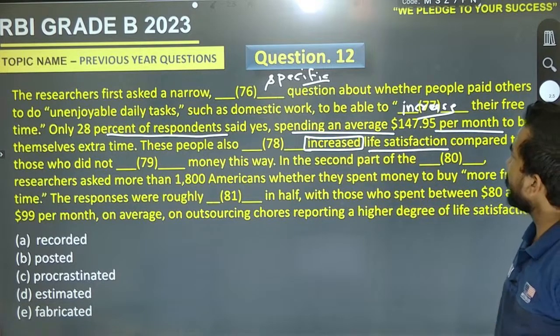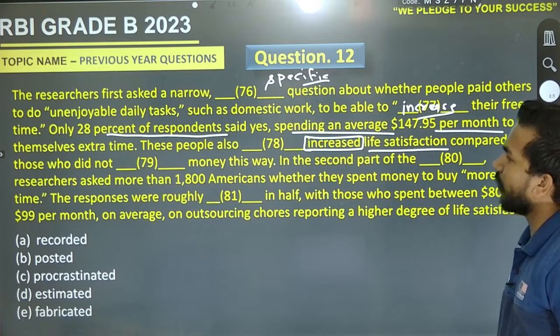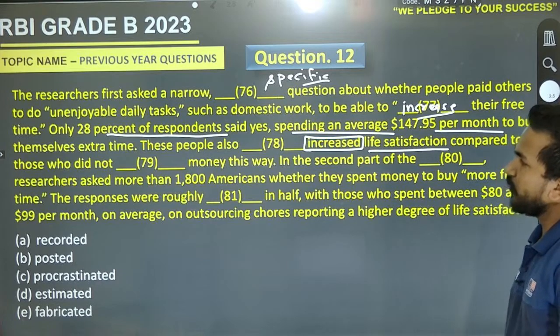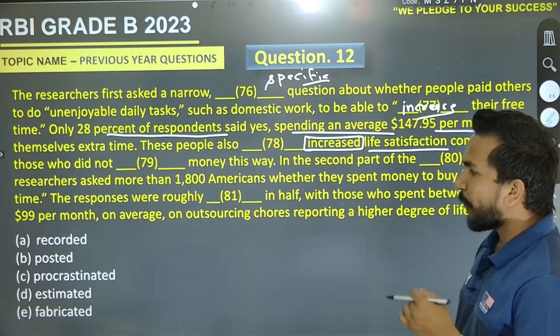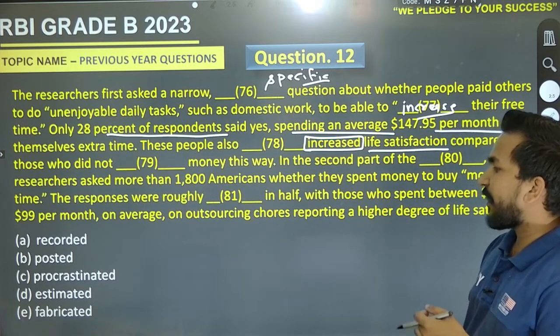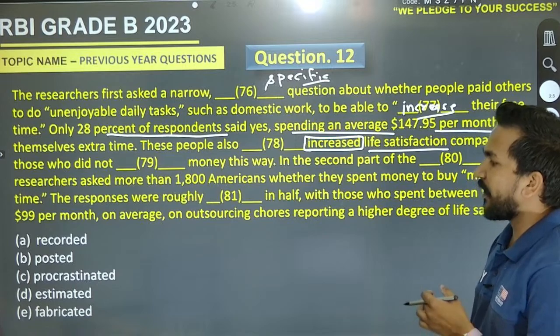Now come to the next one. Question number 12 is on your screen. These people also recorded, posted, procrastinated, estimated, or fabricated. Go for it.